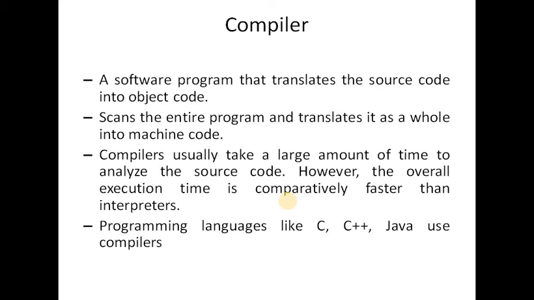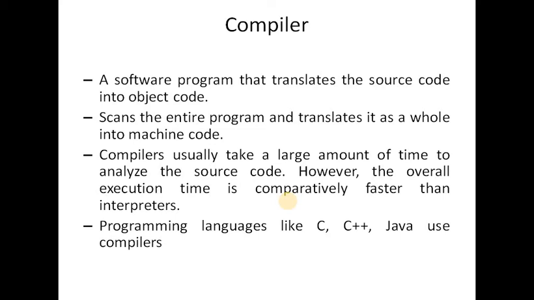So what is a compiler? A compiler is a translator used to convert a high level programming language to a low level programming language. It converts the whole program in one session and reports errors detected after the conversion.